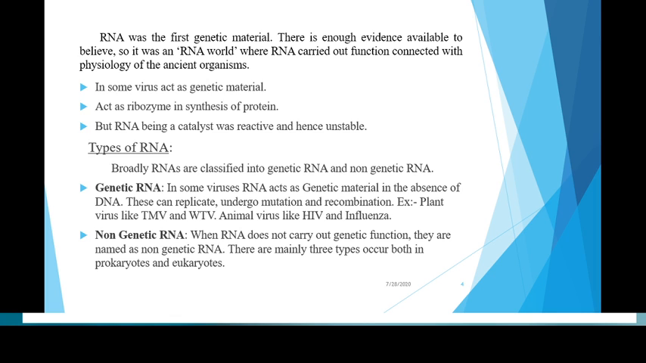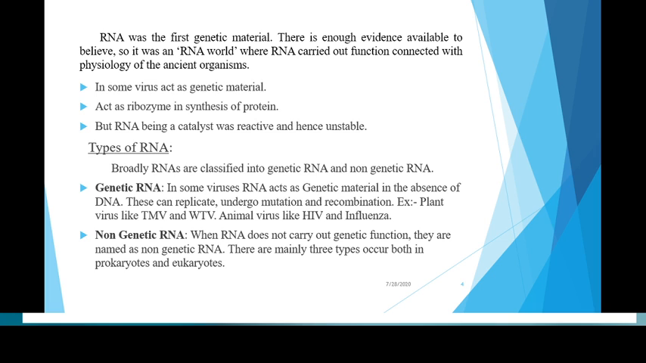Before the search for genetic material, scientists knew that RNA could be genetic material, but there was not enough evidence to believe it. RNA carried out some functions connected with physiology; for example, in some viruses it acts as genetic material, and it acts as a ribosome in the synthesis of protein. But RNA, being a catalyst, was reactive and more unstable. So the scientists believed that RNA was not genetic material.